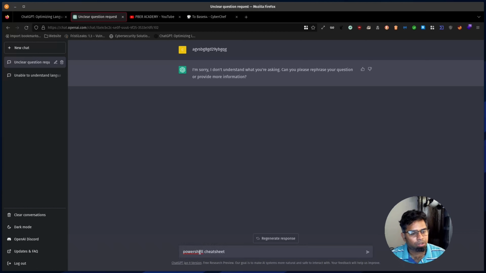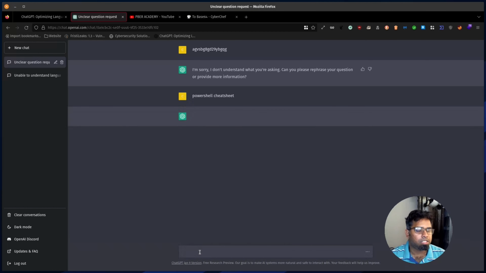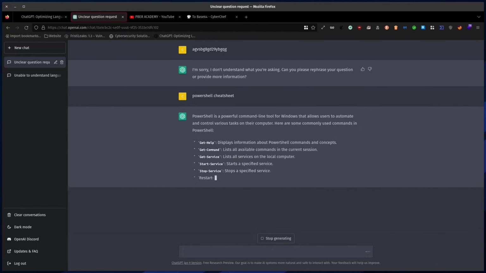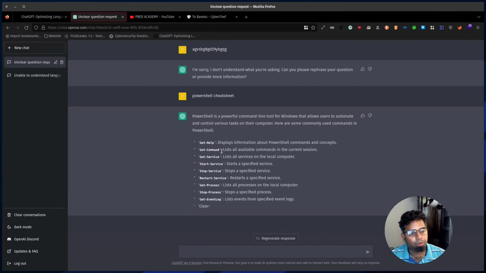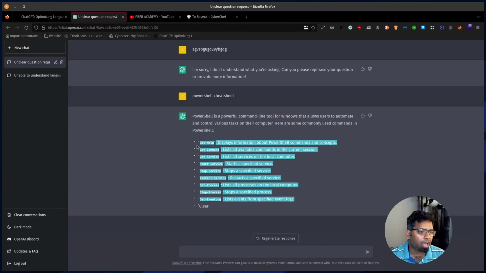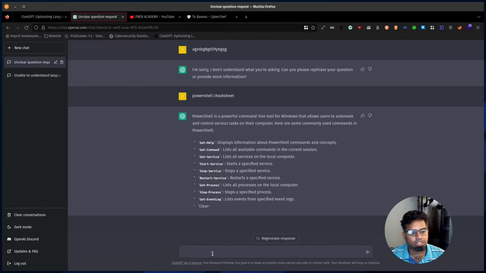So now I want a PowerShell cheat sheet. Let's see if that gives it or not. I just stopped this one because it would go on longer, but you can get the idea. It's giving me a PowerShell cheat sheet. All I need to do is copy it and put it in a notepad text file so that I can use this cheat sheet for my PowerShell script writing, or when I want some services to be run. If you are part of a red team or a different team, it's easy to have a handy PowerShell cheat sheet so that you can use it in your investigations and those things as well.